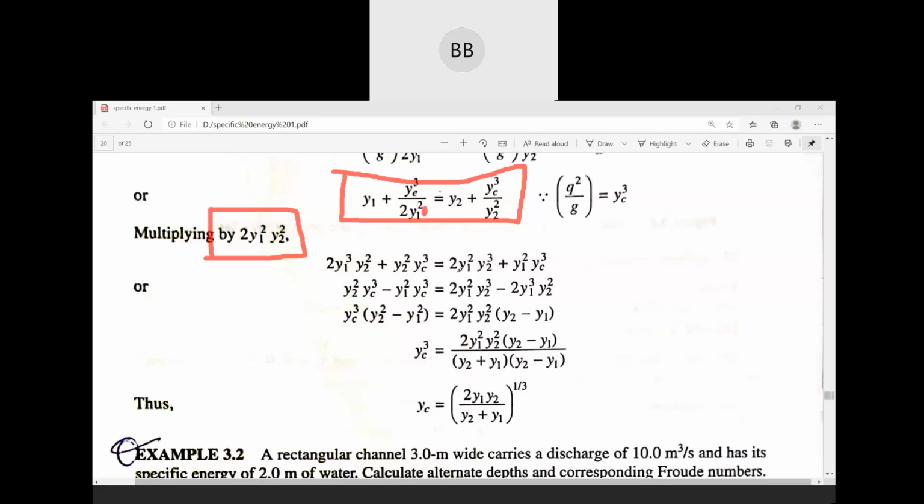So similarly, here also, if you multiply, y2 square is there. Here we have y2, so it will be y2 cube. Twice y1 square, y2 cube. Plus, here we have again, I think here 2 is missing. Okay, we have 2 here. So twice y2 square is there. So here twice will be cancelled out, y2 square will be cancelled out. What will be left is y1 square and yc cube.